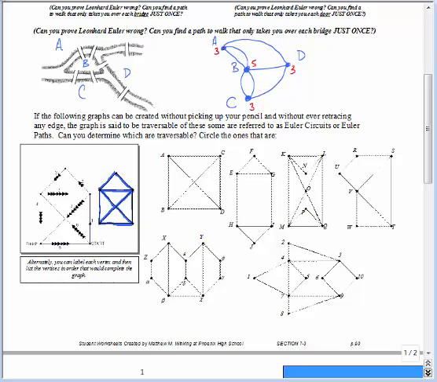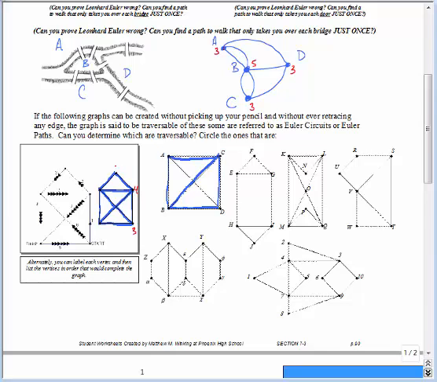Alright, let's try it again on this one. I think this one might be impossible. Euler suggests it had to do with the fact that you go in and out of a vertex, so most of the vertices should have even degrees, and see, I missed on that one. And let's take a look at this one. Now, I started down here, and this one had a degree of 3. 1, 2, 3, 4.